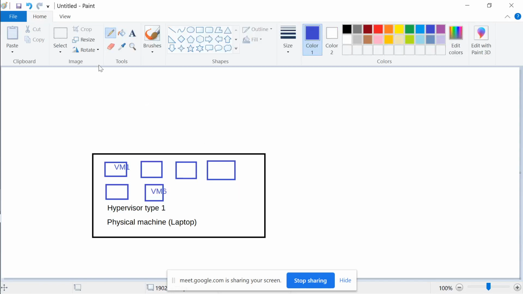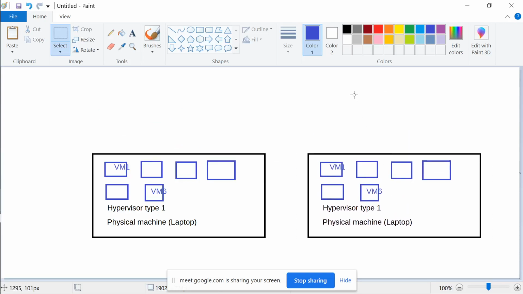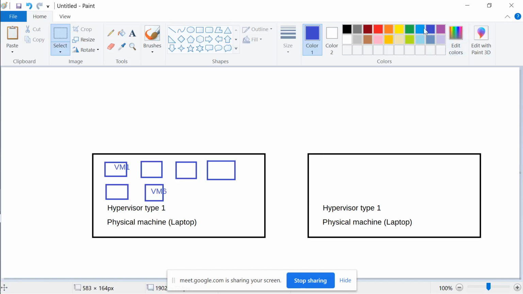Just like this hypervisor and this machine, there might be another machine also, with a similar configuration. Let's depict this in purple. VM1. Let's say 2 virtual machines are running over here.